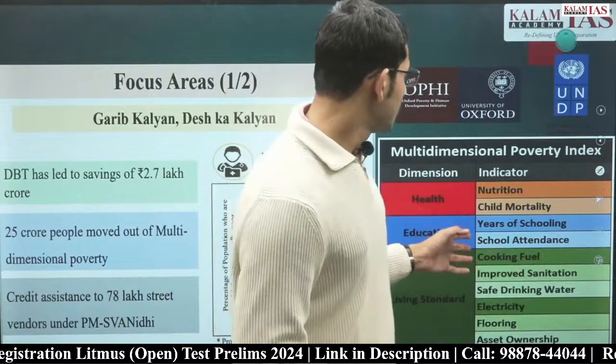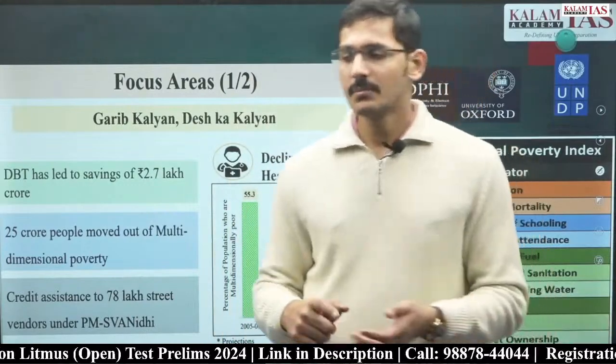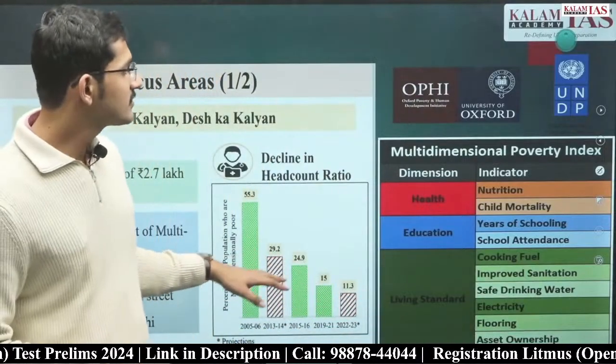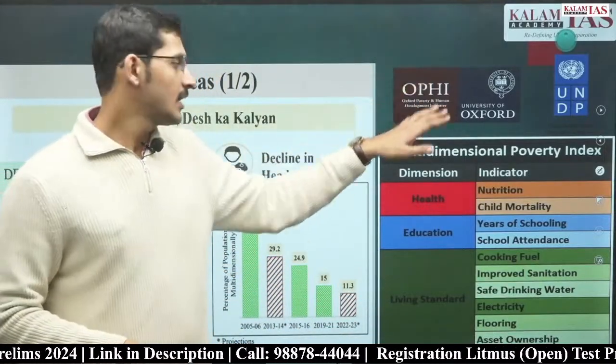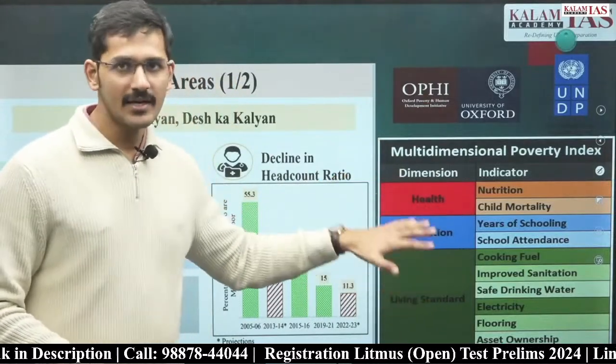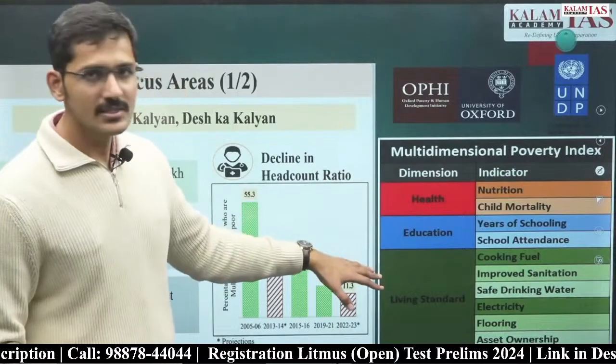So we have seen what the trend of the multidimensional poverty index has been over the past several years. We have seen who releases it, and we have also seen what the dimensions and indicators are. The weightage of the dimensions is 1/3, 1/3, 1/3.